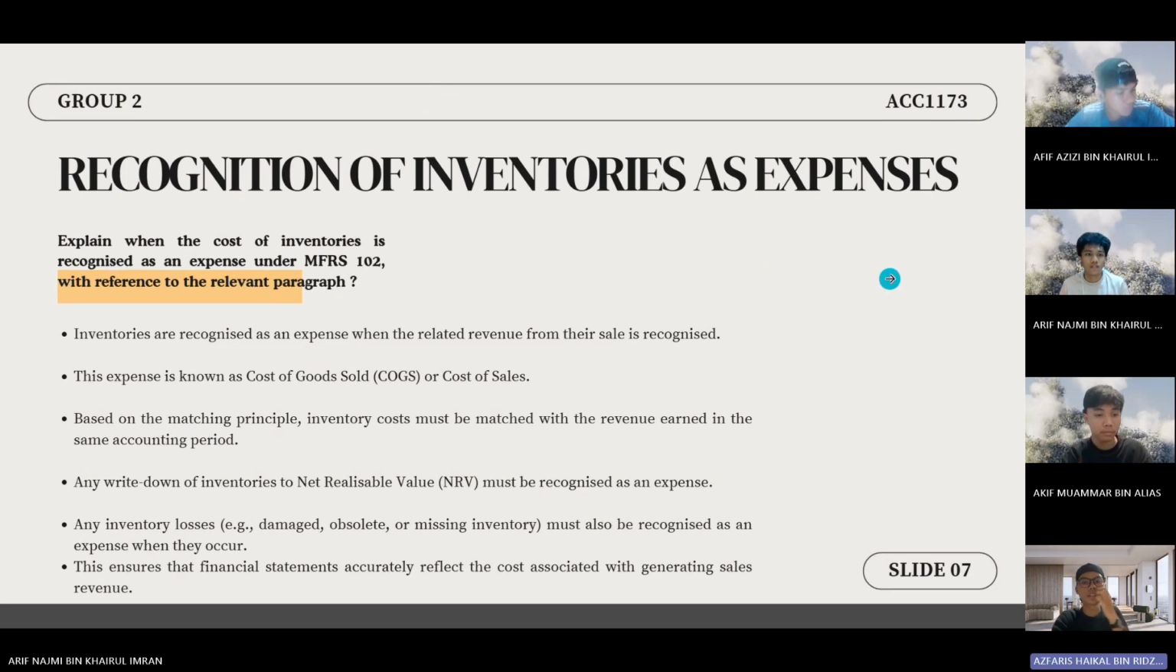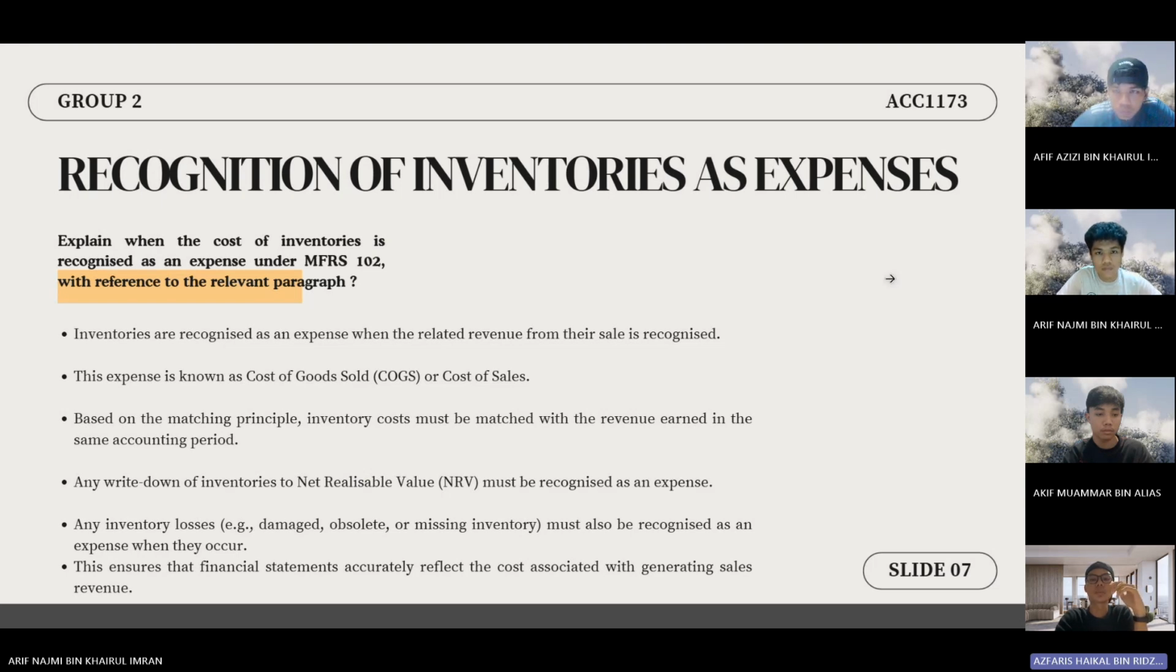Thank you, Arif. So next I will explain the third task, which is recognition of inventory as expense. The first question: explain when the cost of inventory is recognized as an expense under MFRS 102 with reference to the relevant paragraph. According to MFRS 102 paragraph 34, the carrying amount of inventory is recognized as an expense in the same period when the related revenue is recognized. This expense is commonly known as the cost of goods sold or COGS.